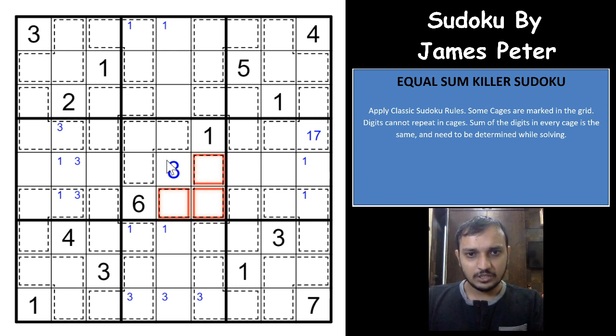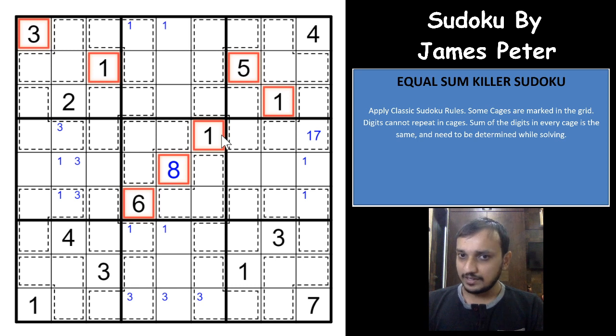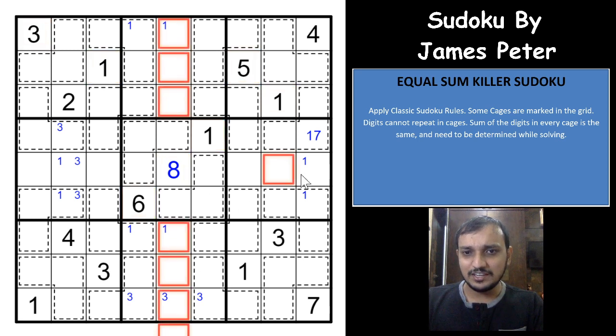So you'll have 270 sums used already with the cages here, plus you have 42 here with the givens, and the 8 that we have written here, that is 50. So 320 plus 270 plus 50 is 320, right? 320. And now the remaining sum is 405 minus 320, which is 85, right? 85. Can you have 85 in these 12 cells again?